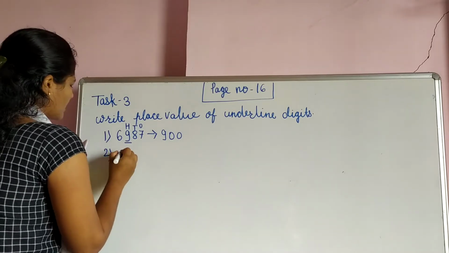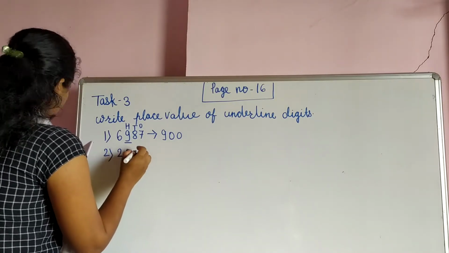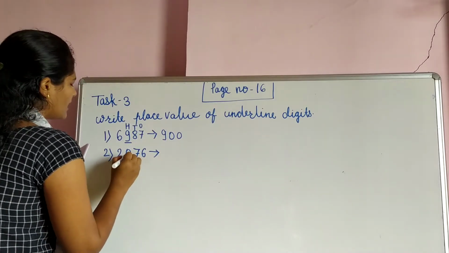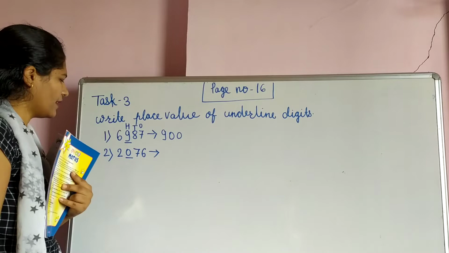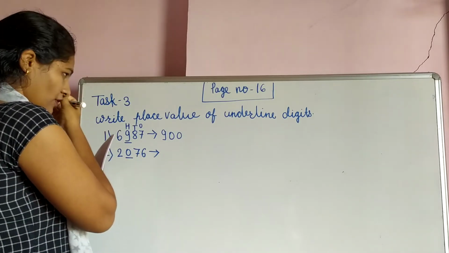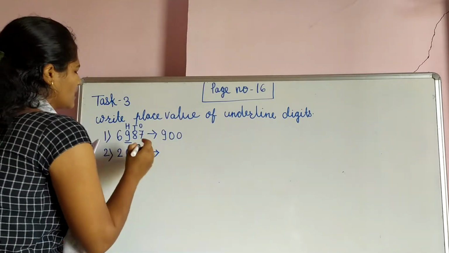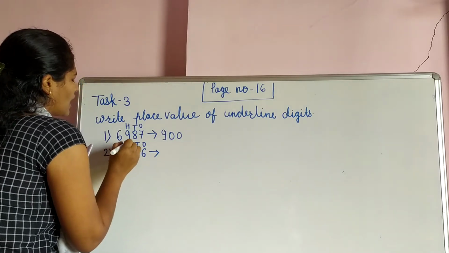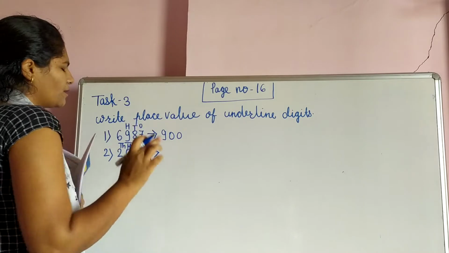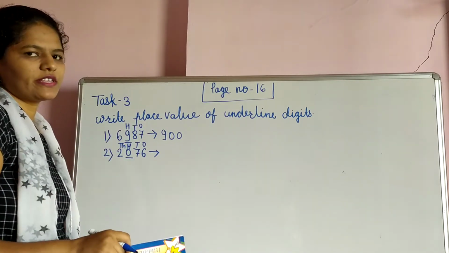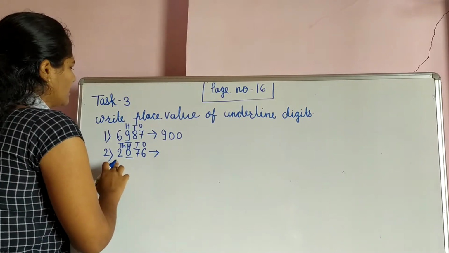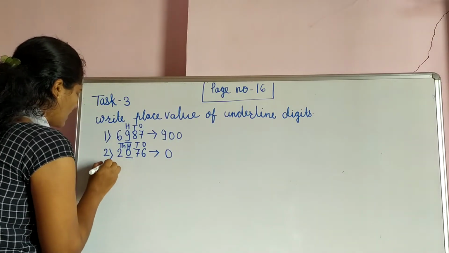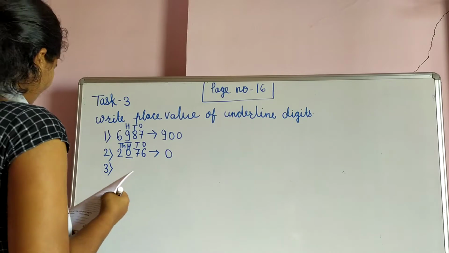Next one. What is the next one? 2076. Here which digit is underlined? Here zero is underlined. What is the place value of 0? See, ones, tens, 100 and 1000. So it is on the 100 place. But when 0 is there, on any place, its place value is also 0. Now next one. What is the next question?